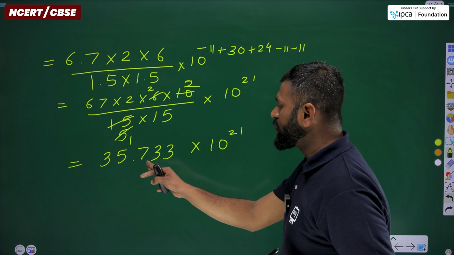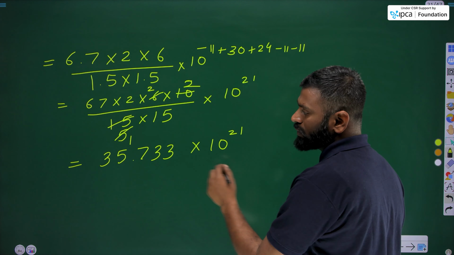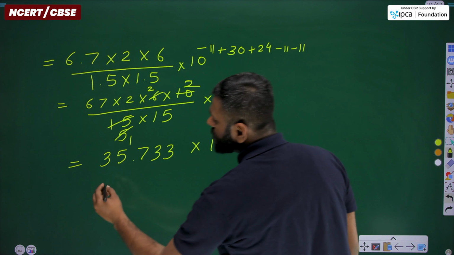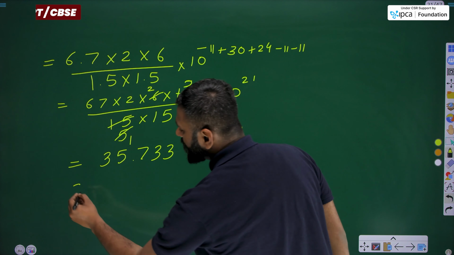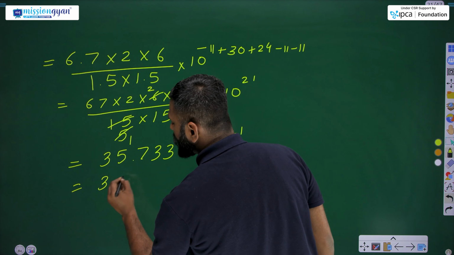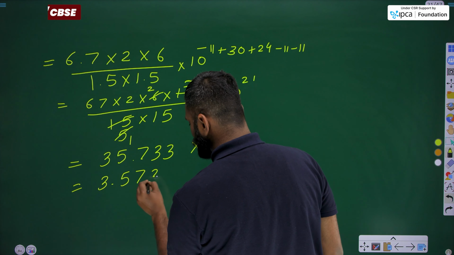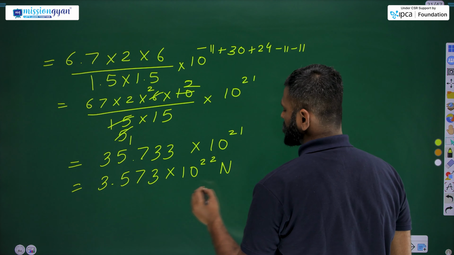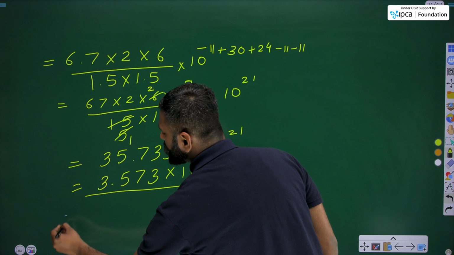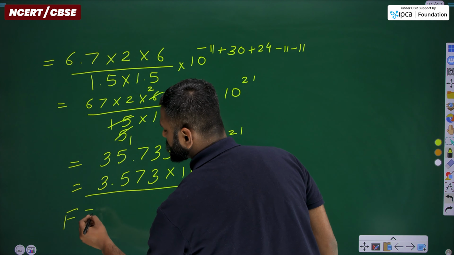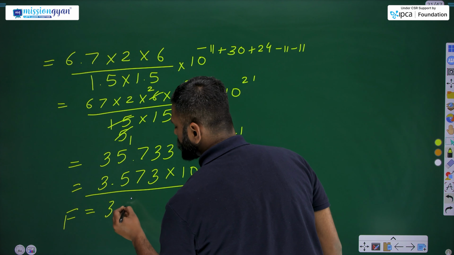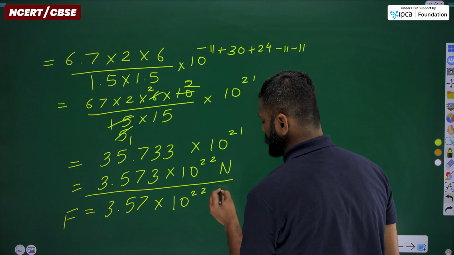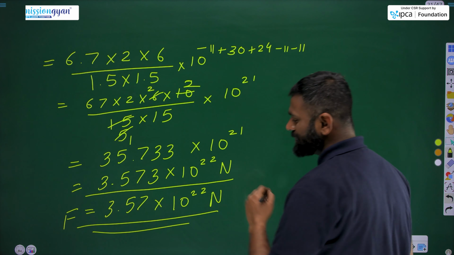At this point, as we're putting the whole value, hold the values of 0 here at the power of 10, we'll simplify this value and write 3.573 into 10 raised to power 22 Newton. Simply the force will be written as 3.57 into 10 raised to power 22 Newton. That will be our answer.